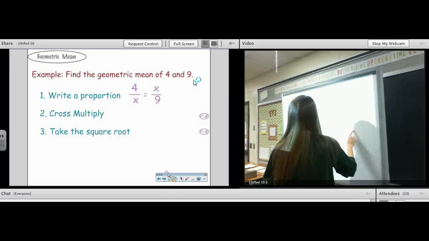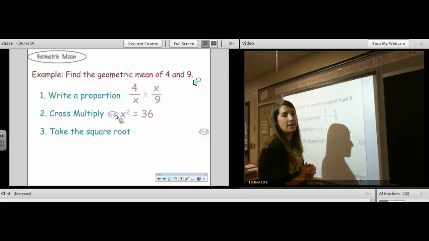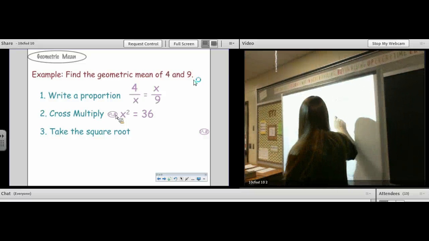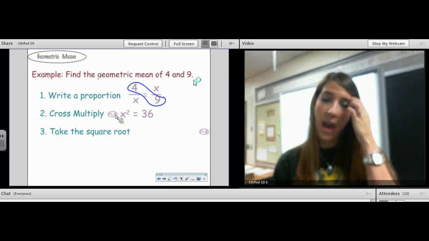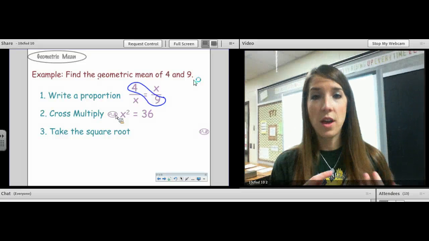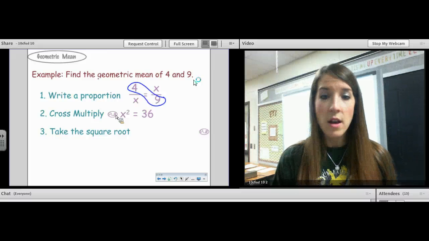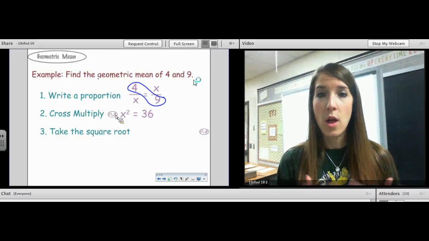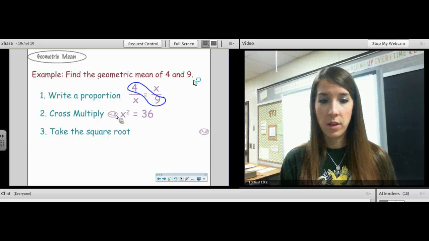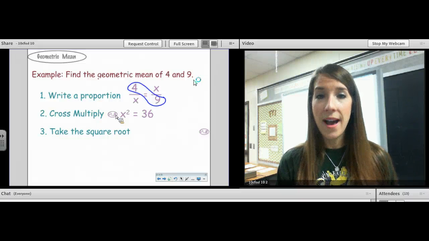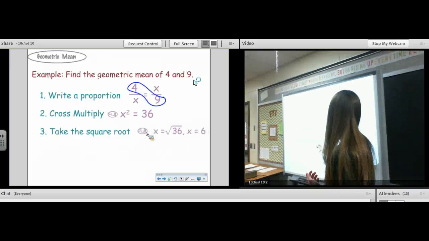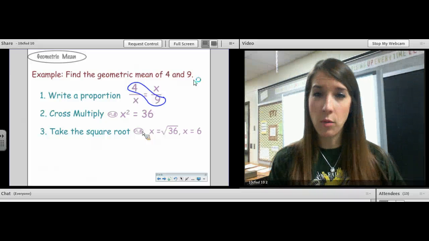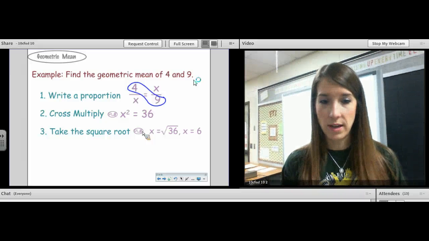So we would, of course, cross multiply. x squared equals 4 times 9, 36. And then you know that to solve for x, you do the opposite of squaring, which is square rooting. Now, normally, x would equal plus or minus 6. But remember, by definition, the geometric mean has to be a positive number. So we're going to throw out our negative answer. So x is going to equal only 6 instead of plus or minus 6.